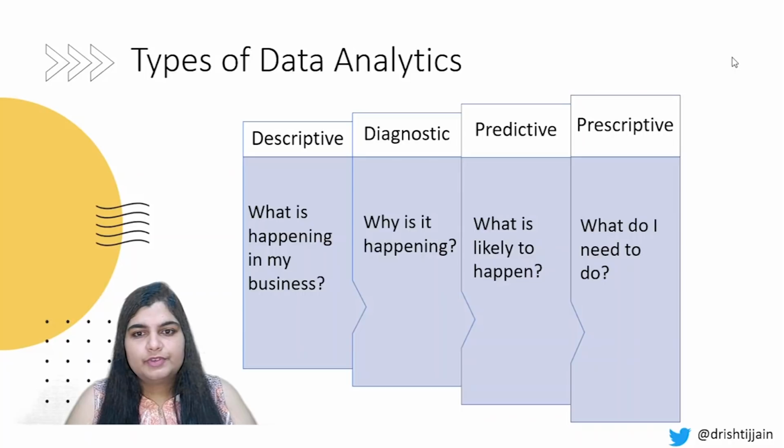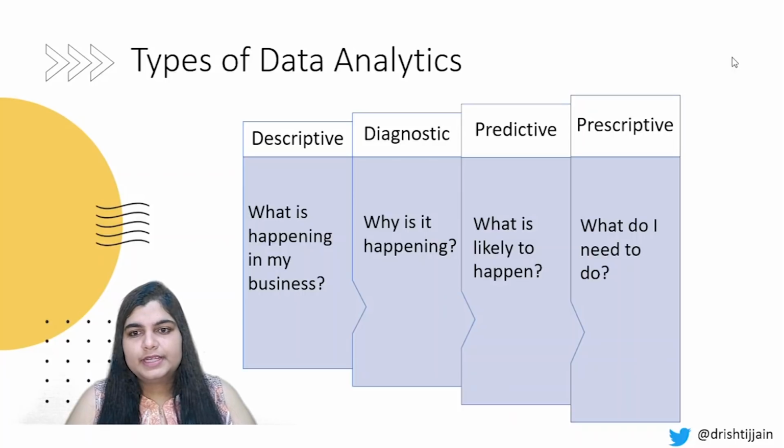Then diagnostic type of data is why is it happening? You want to know a particular reason. Taking an example of a financial institution, and you're trying to identify customer spending habits. So you identify that a few months of the year have more customer transactions, more spending by customers. So why is it that it is happening? Is it some festival? Is it the holiday season? What exactly is influencing it? So knowing that, identifying that, diagnosing it comes under diagnostic data analytics.